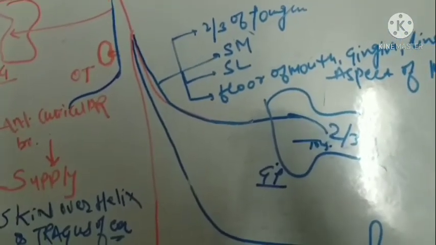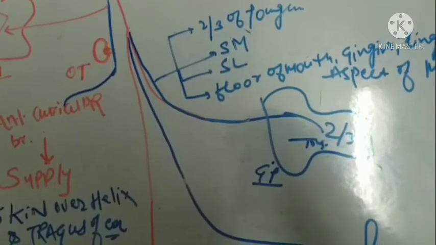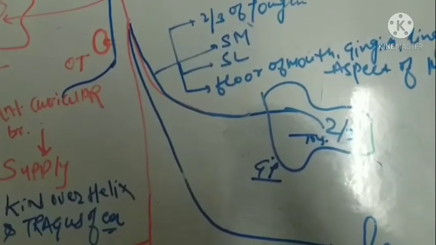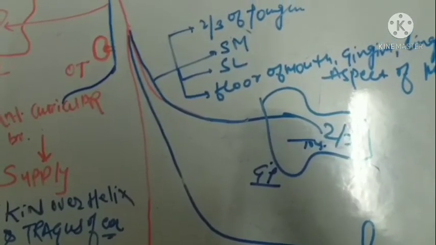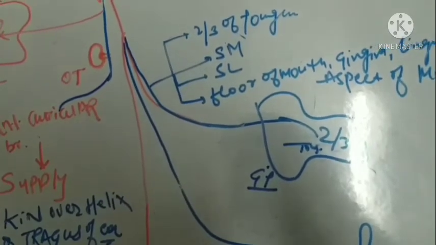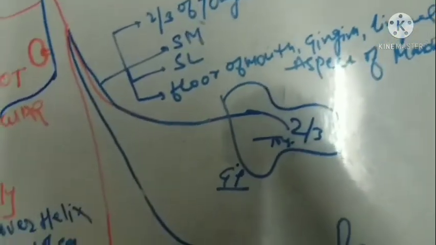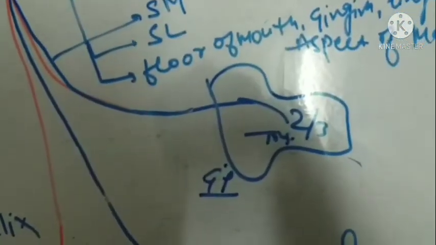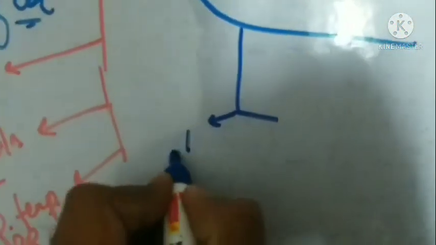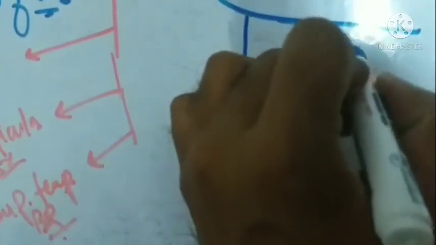It exits the mandibular canal through the mental foramen and innervates the skin of the chin, that is the mental protuberance, and the mucous membrane of the lower lip. Now it has divided into two parts, that is the incisive nerve and the mental nerve, and one more is the mylohyoid nerve. We will talk about the mylohyoid nerve later.